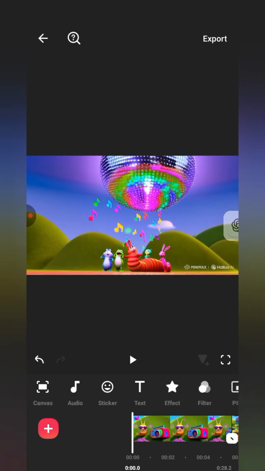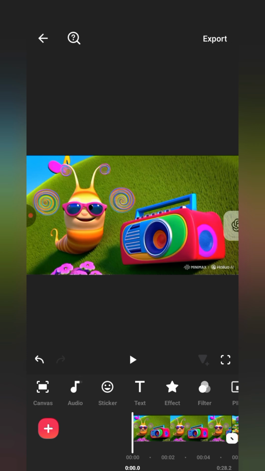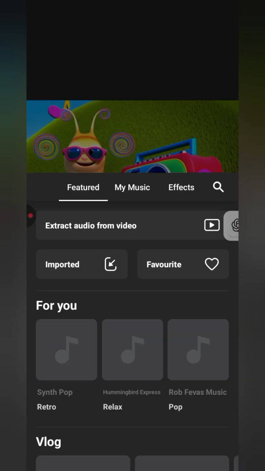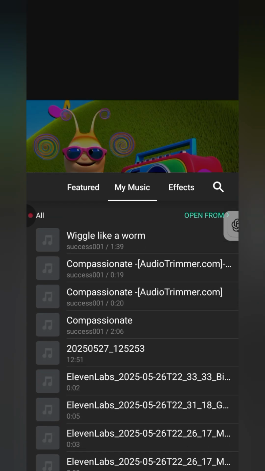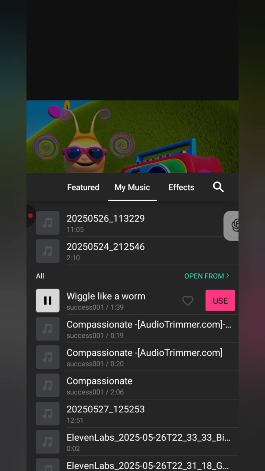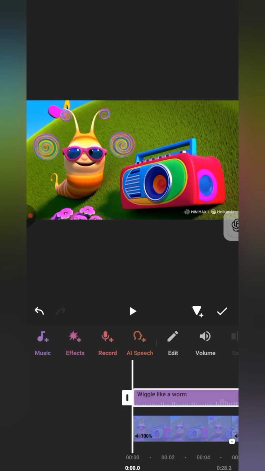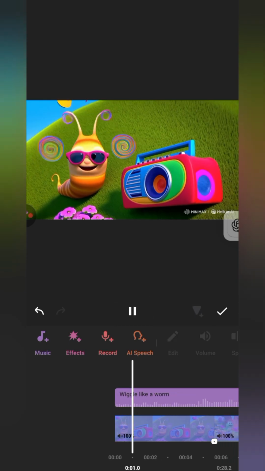Like this, we go like a worm. The first one is worm, so you make sure the song is in line with the video and all of that. And I go to my music. I'm going to get the song we go like a worm and make sure it's well aligned, and then I just use it exactly the way it is.